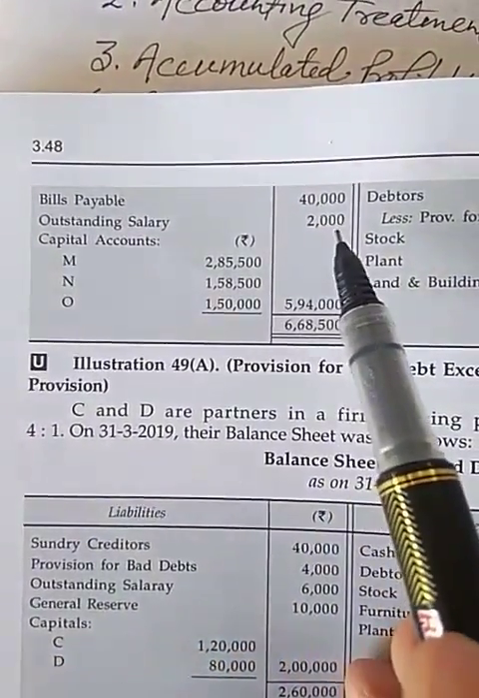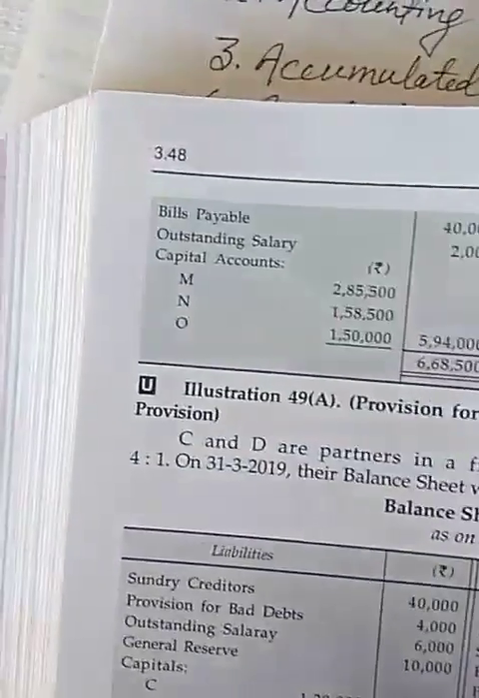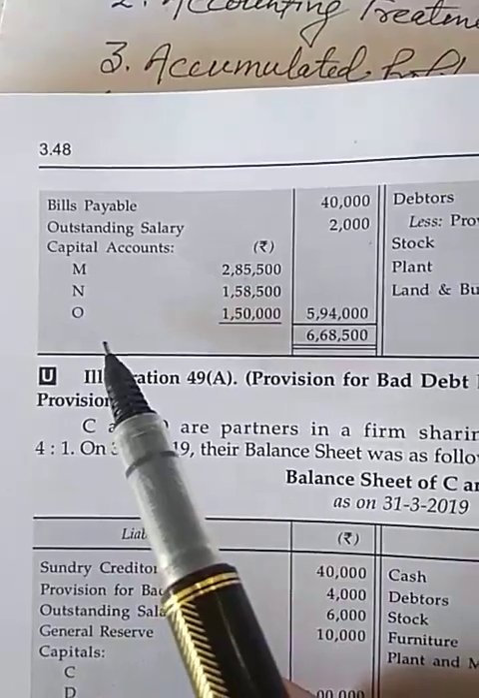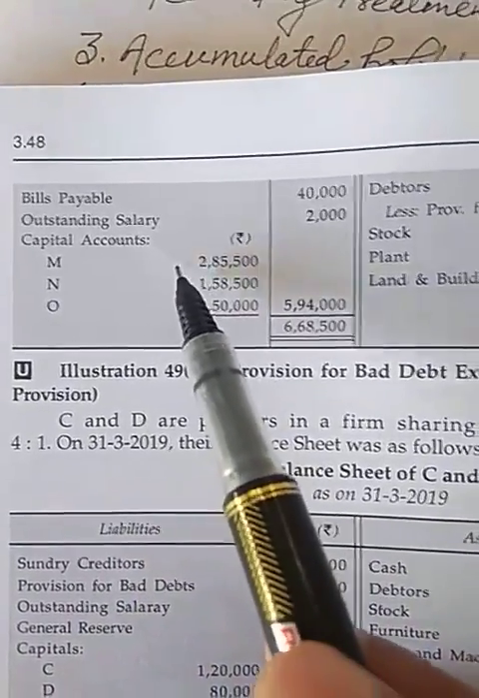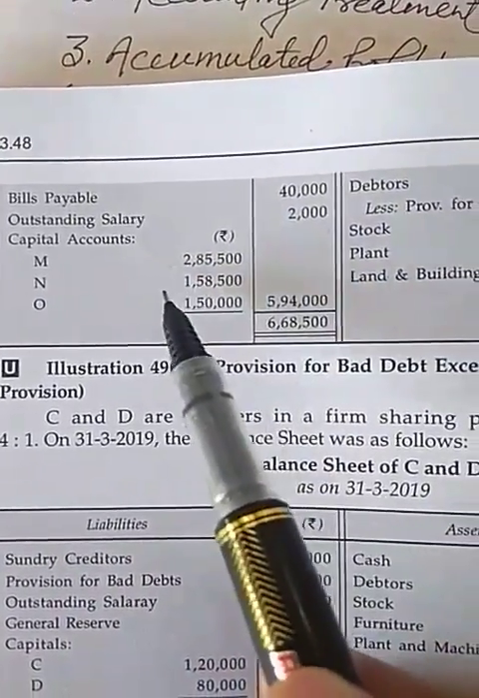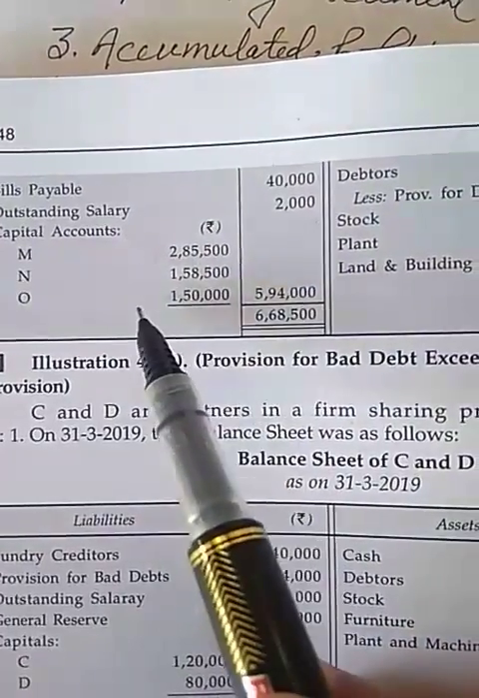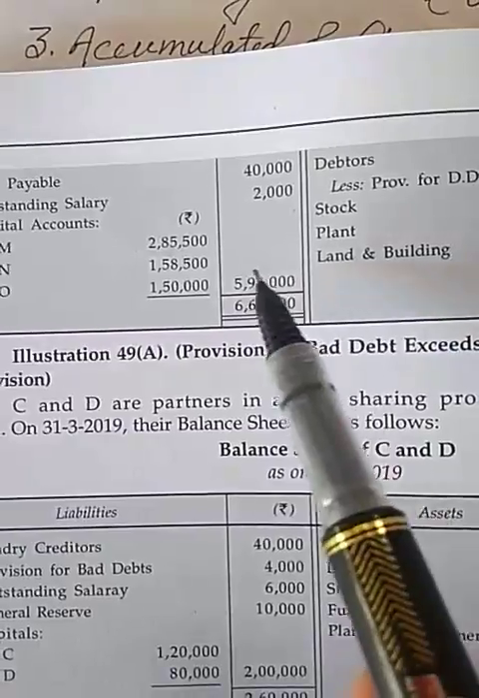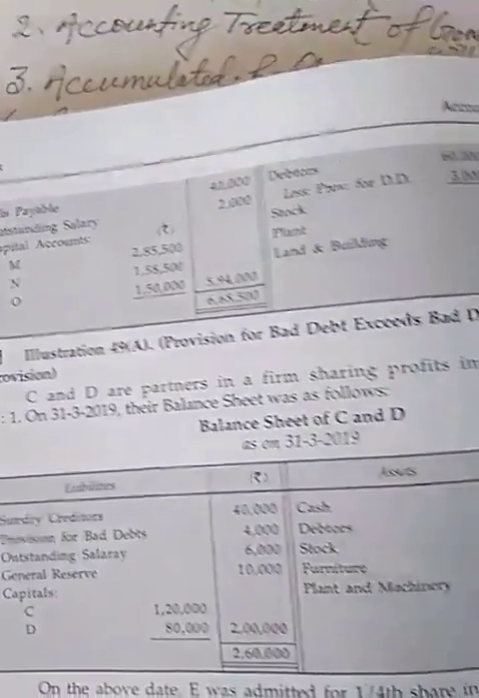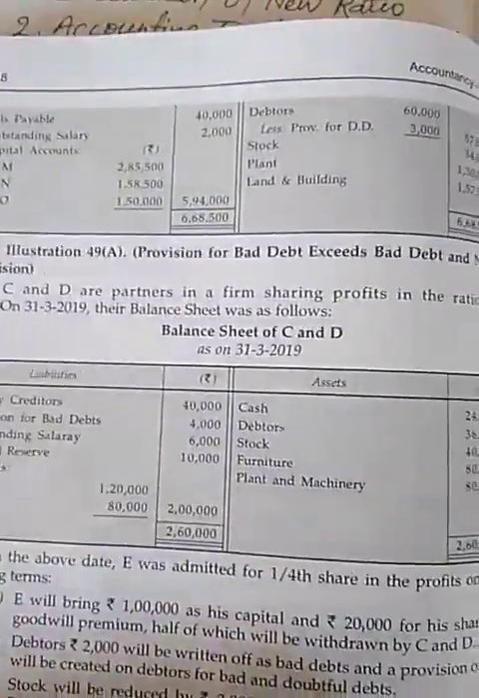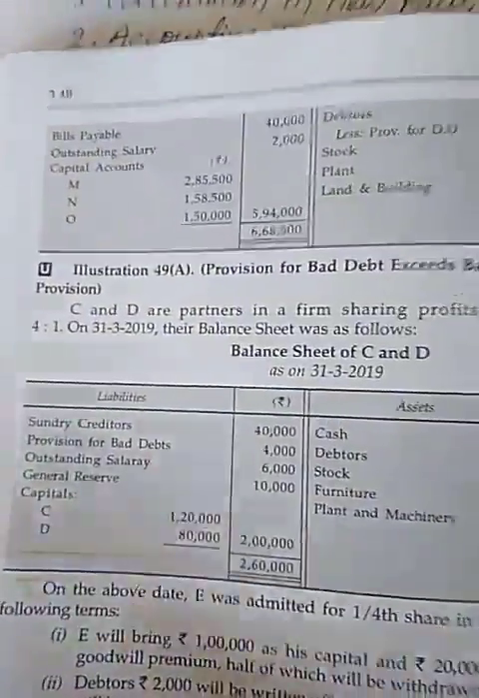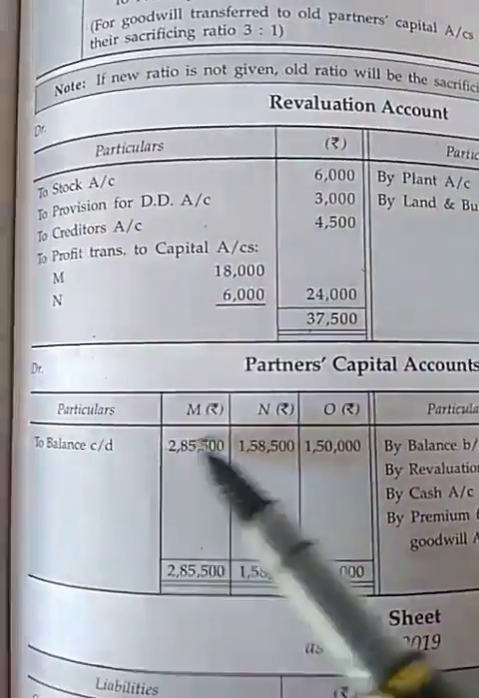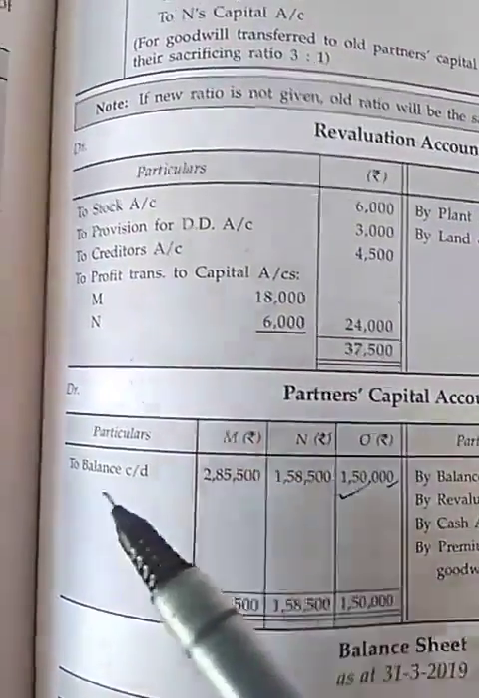Salary outstanding 2,000. Now capital account of M and O: 2,85,500, 1,58,500, 1,50,000. It will total 5,94,000. Now it is taken from partners' capital account, balance of partner capital, balance CD.